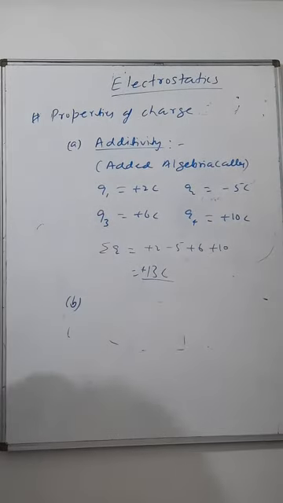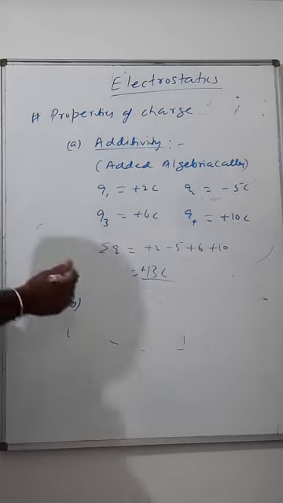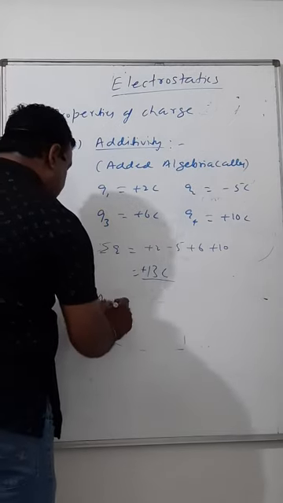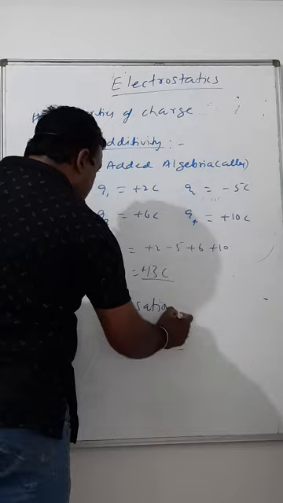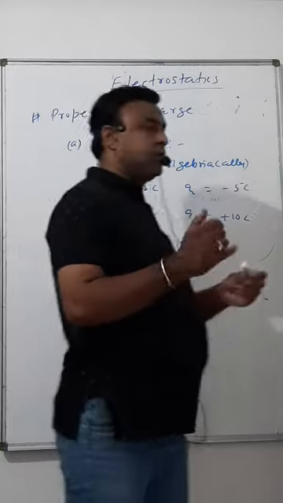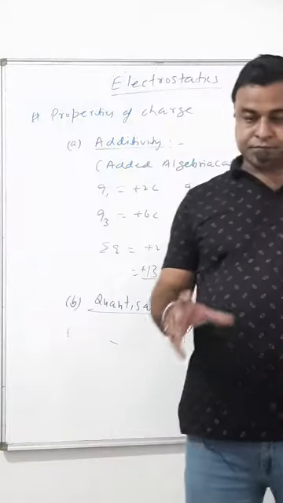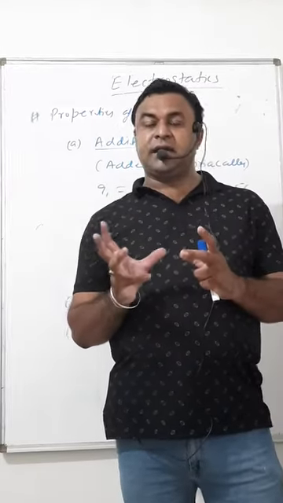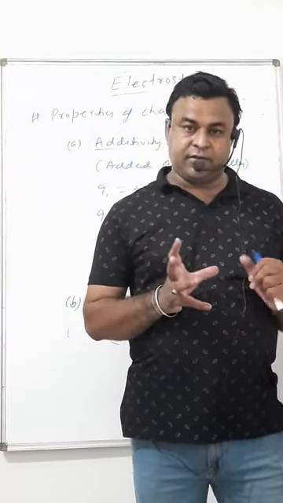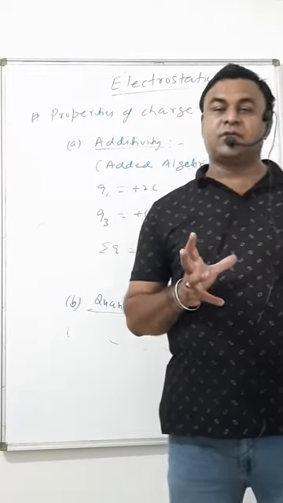Second property of charge is quantization. Now, what is quantization? For example, if anything exists in fractions, that is not quantized.